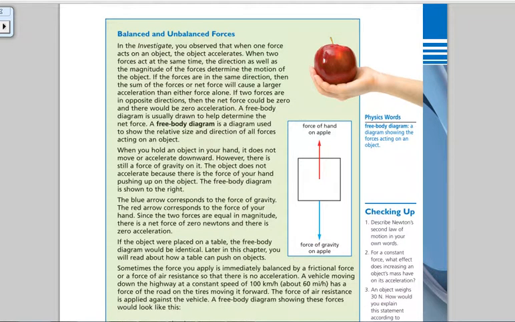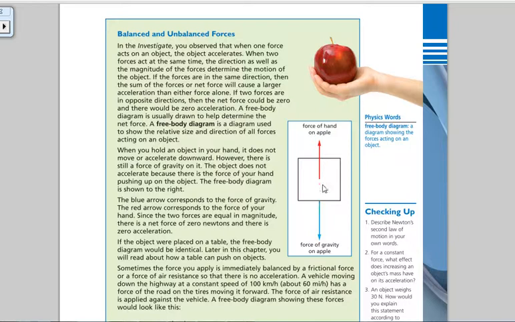Balanced and unbalanced forces. I talked about this a couple of videos ago when I talked about Newton's 3 laws of motion. Again, if you haven't seen it, you need to go back and watch it. We can show forces on what's called a free body diagram. You can see there's a red arrow and a blue arrow.